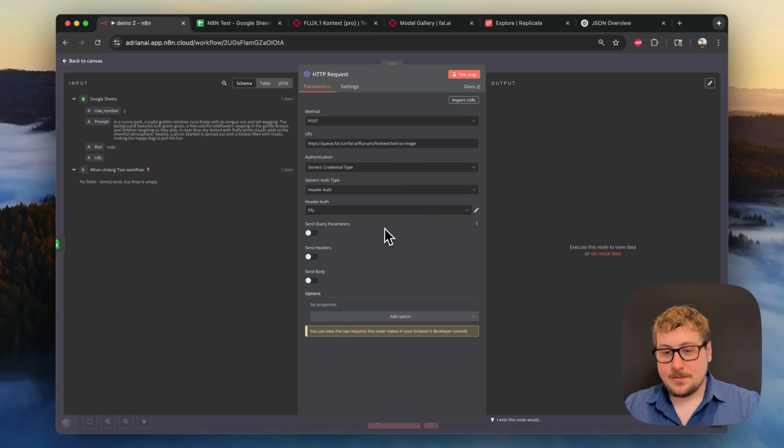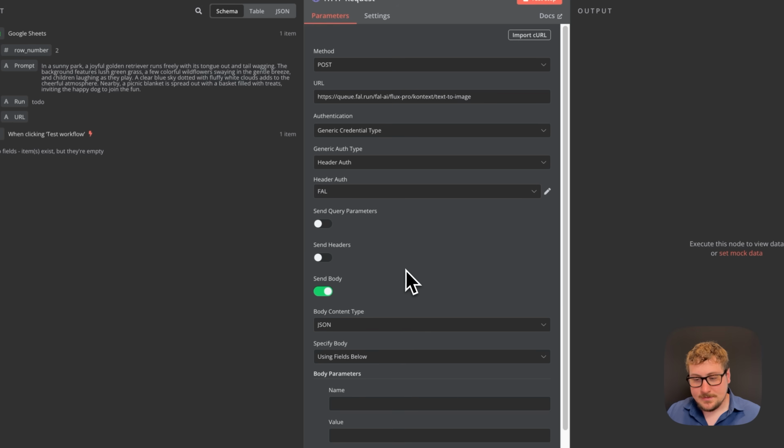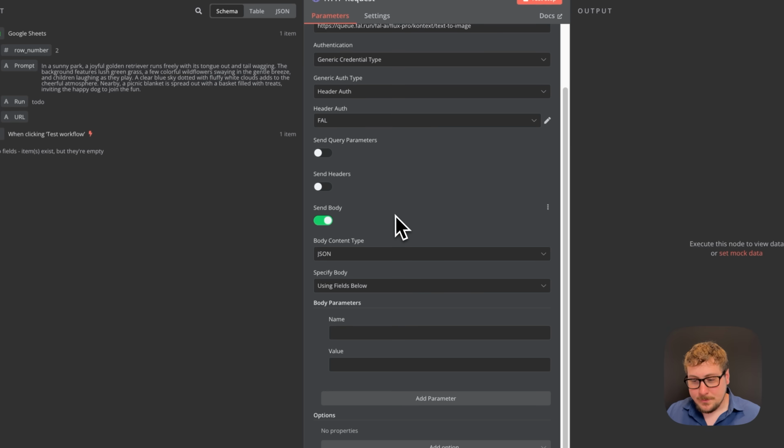But now I'm going to assume that you fully understand how these logins and authentications work, and every time you're interfacing with FAL, that you'll set it up correctly in this manner. Okay, so now we've figured out the whole header authentication. So now we're going to be sending body. This is the actual body of the request, the main part, what we actually want to happen.